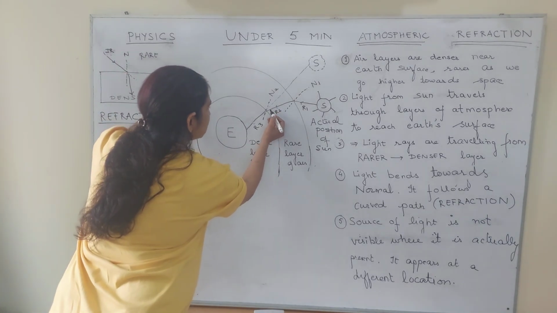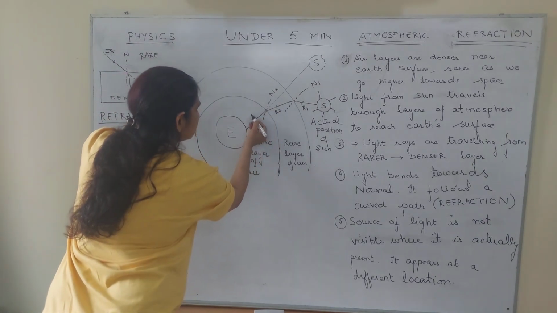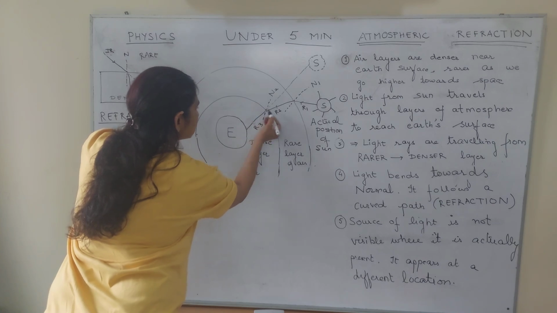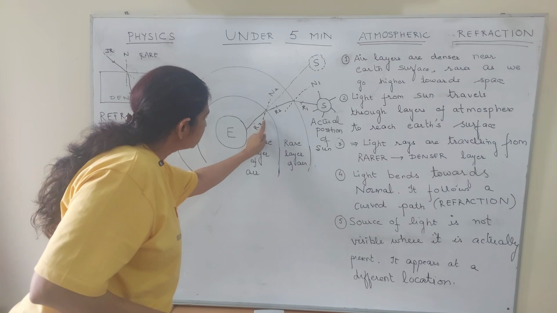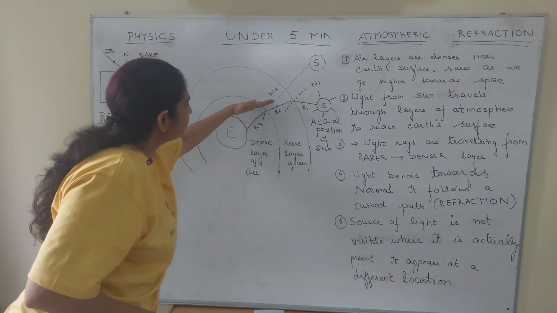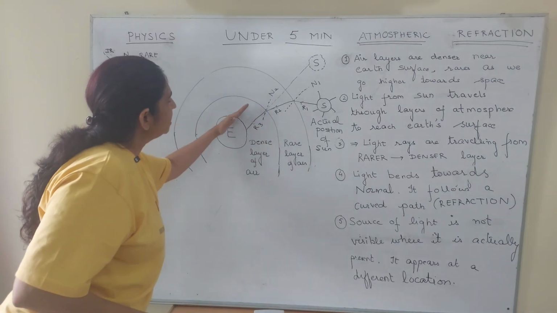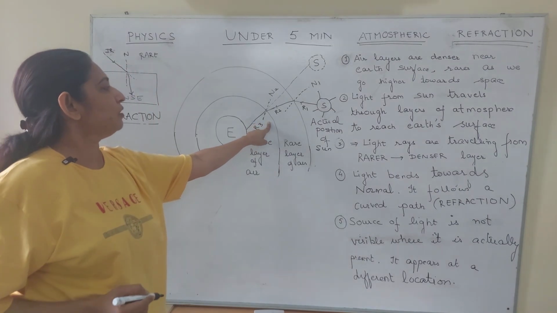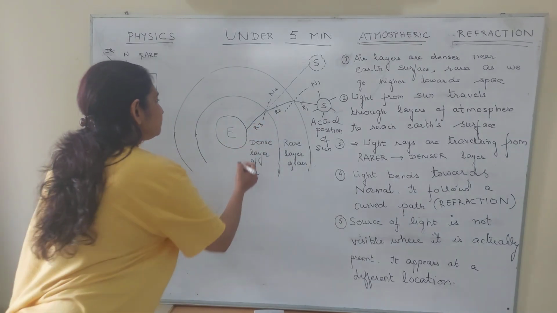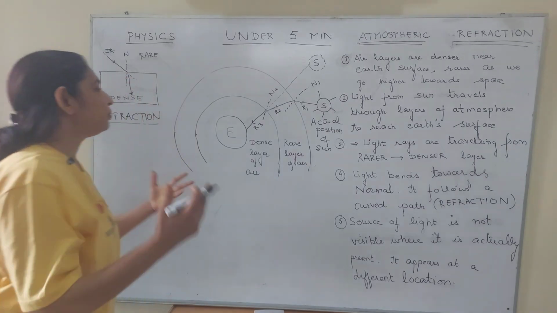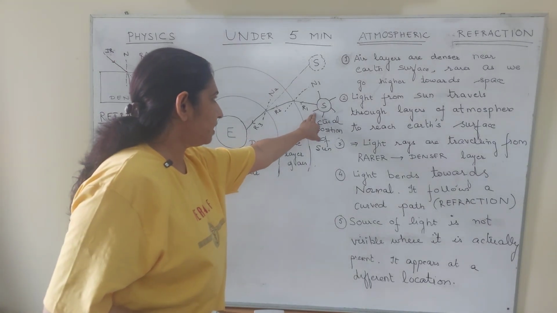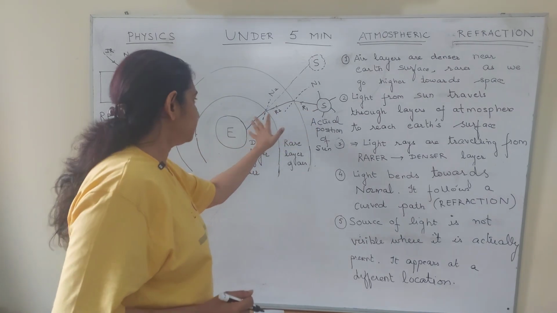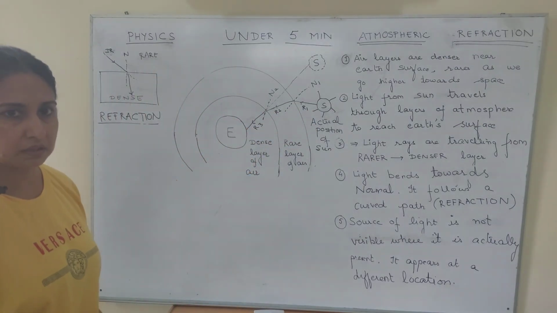Where should ray 2 have gone? Look, it should have gone here, but it is not going there. It bends towards this normal. Instead of going like this, it bends towards the normal. R3 is formed. So R3 is what is actually reaching the earth. It started as R1, bent, became R2, and R3 is what is reaching the earth.